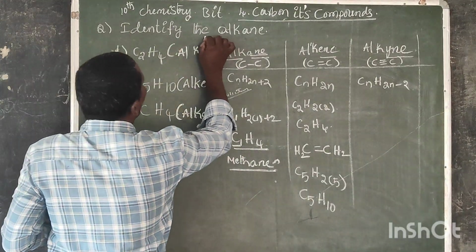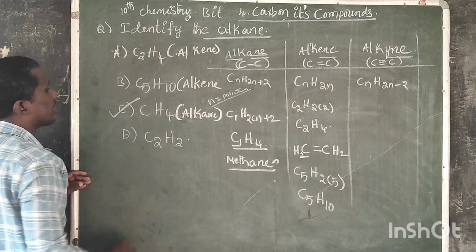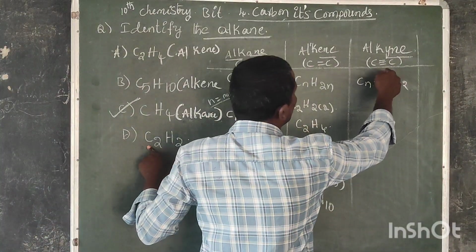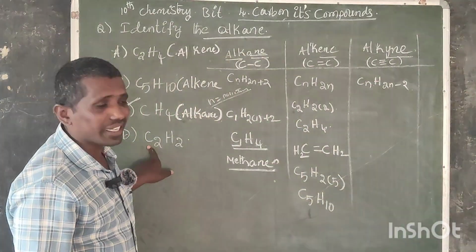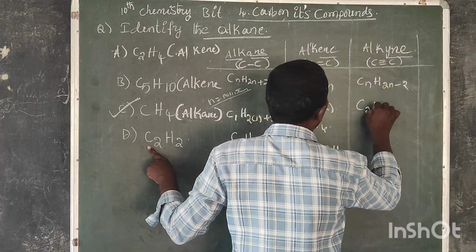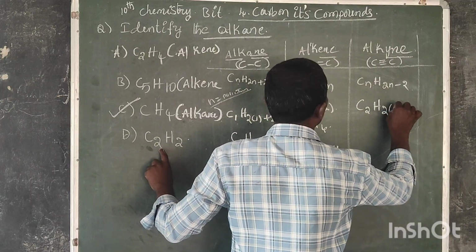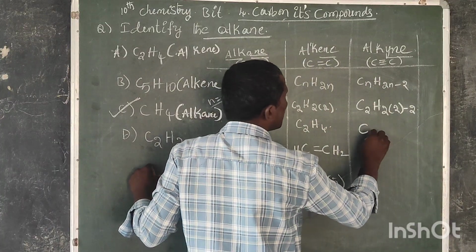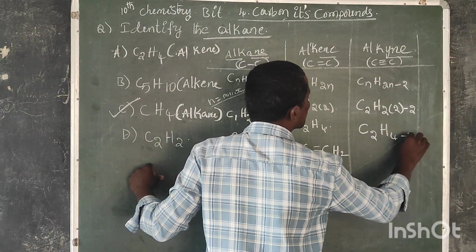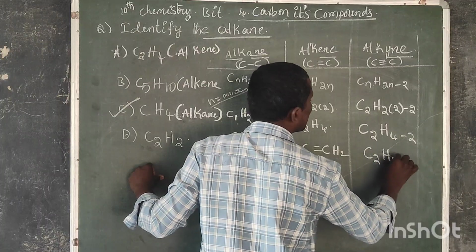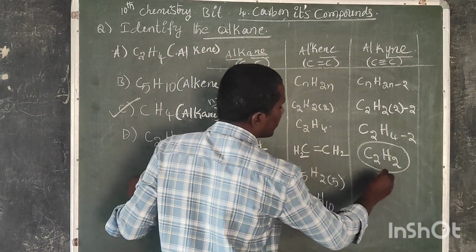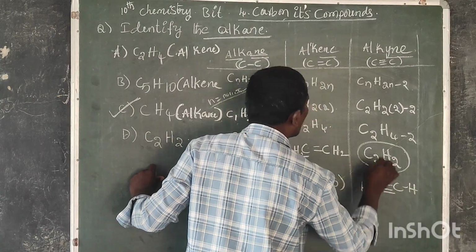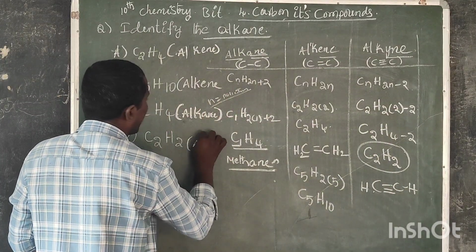So identify the alkane: option C is the correct one. CH4 is an alkane. The remaining C2H2 fits the formula for alkyne. C2H 2 into 2 minus 2, so C2H2. Here the carbon exists in a triple bond, so that's why it is called an alkyne.